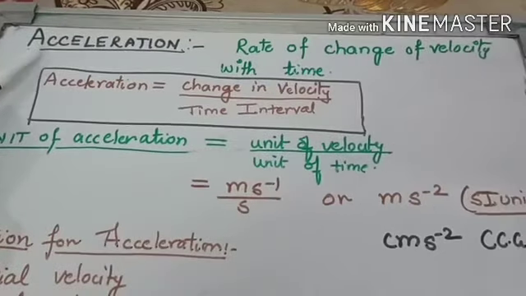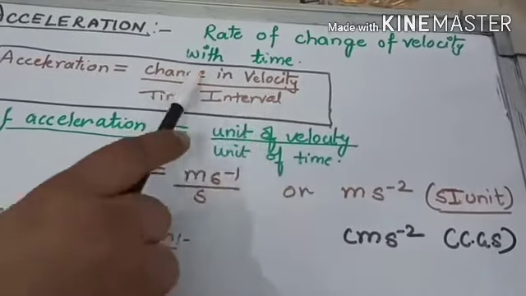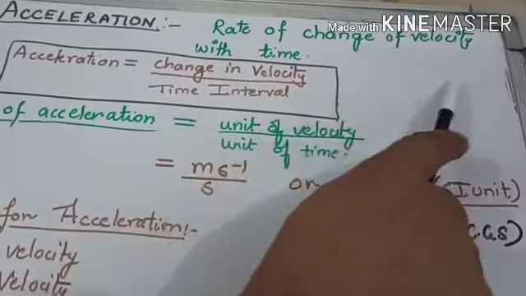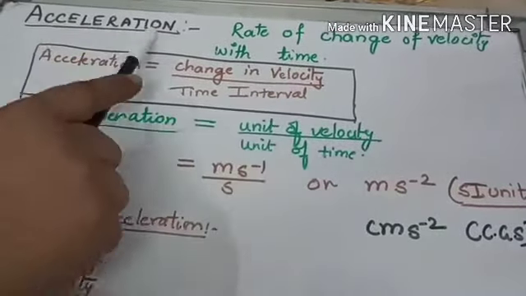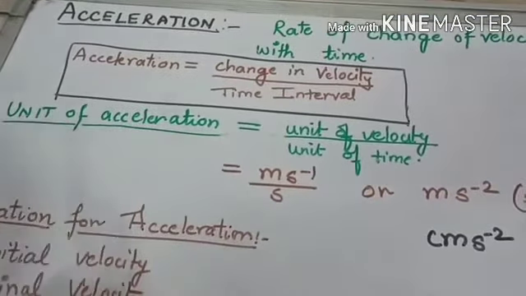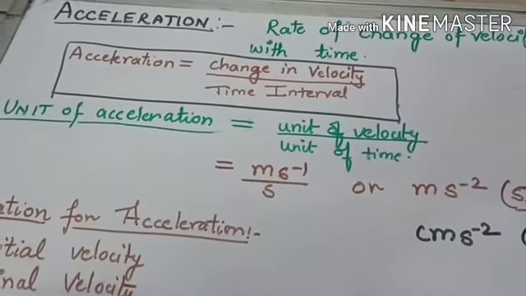Acceleration. Acceleration is defined as the rate of change of velocity with time. That means when a body is moving, its velocity is changing with respect to time. That means the body is accelerating. Now the expression for acceleration is change in velocity upon time interval.